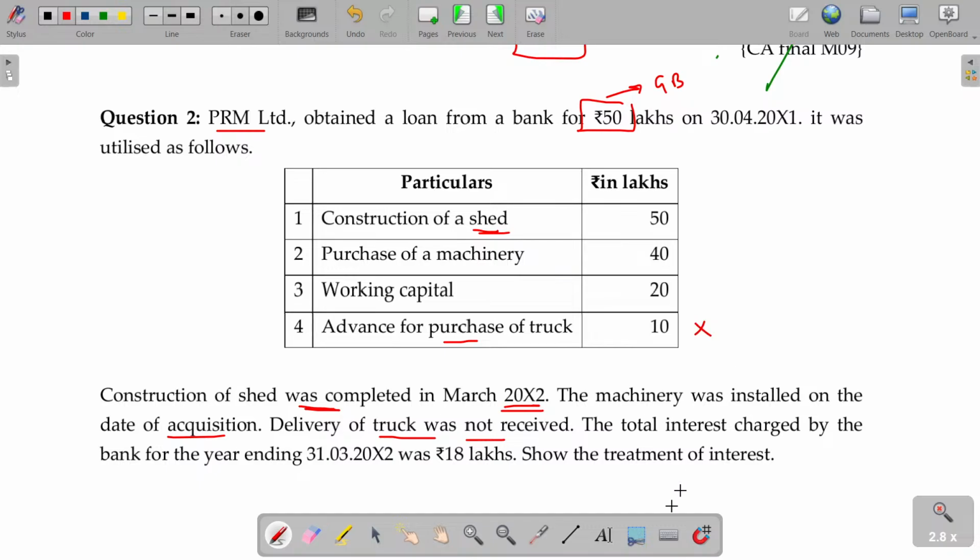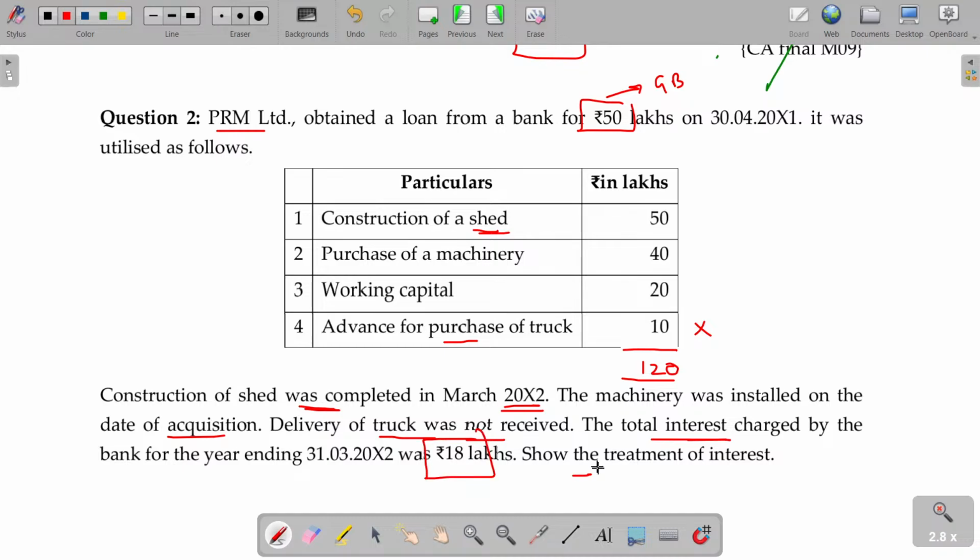So you cannot capitalize this one. Okay. And the total interest charged by the bank for the year ended being 18 lakhs. How much is that? 18 lakhs. Overall spending being how much? 120. And overall interest payment being 18 lakhs. Show the treatment of interest.